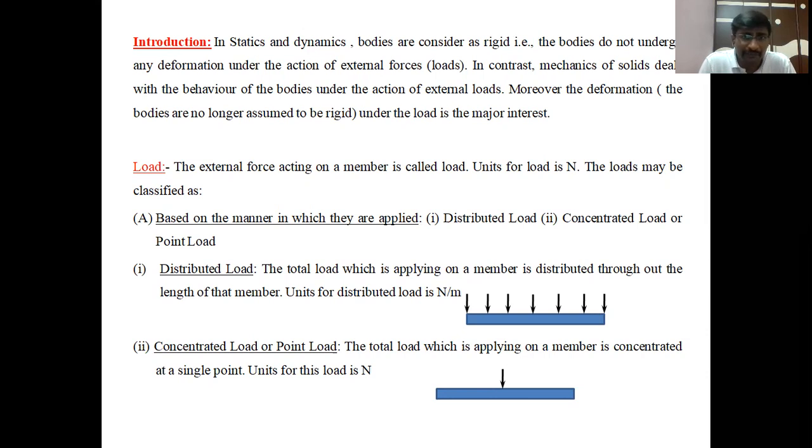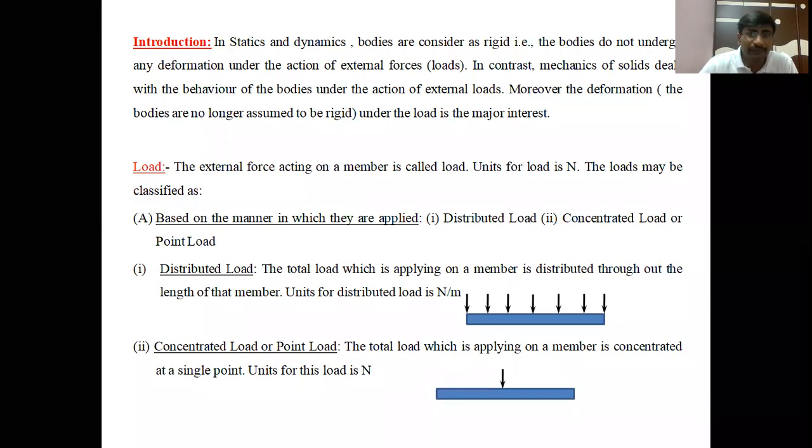Now, the external force which is applied on a body is called the load. What is meant by load? Load is the external force acting on a member. An external force acting on a member is called the load.